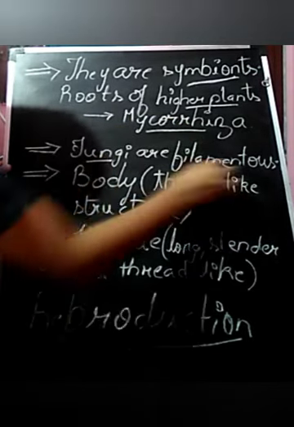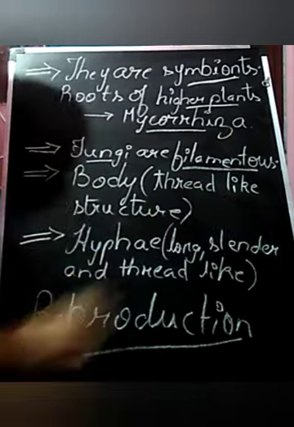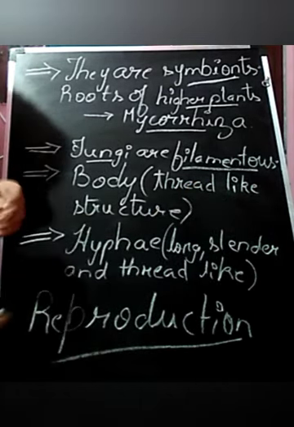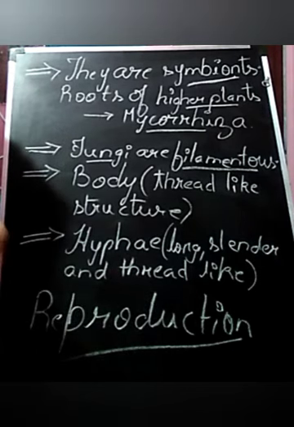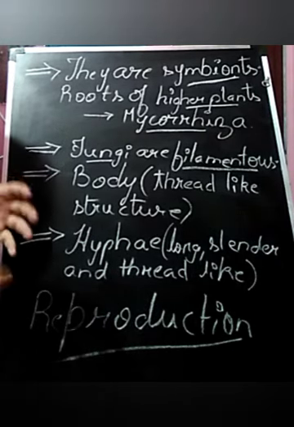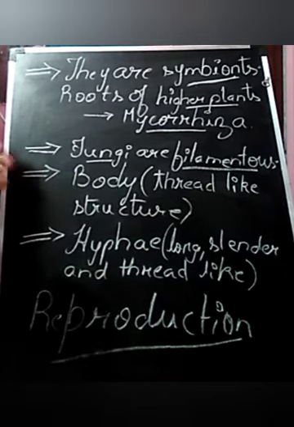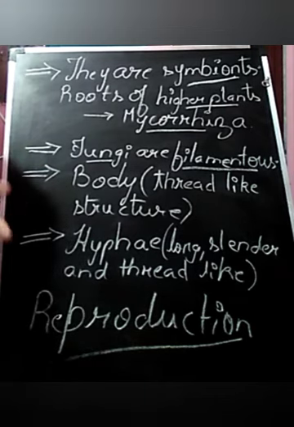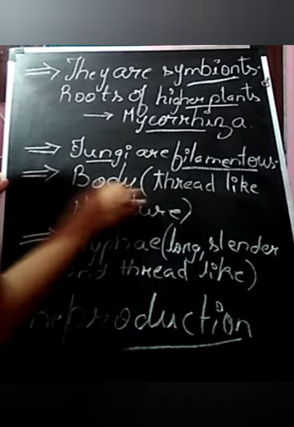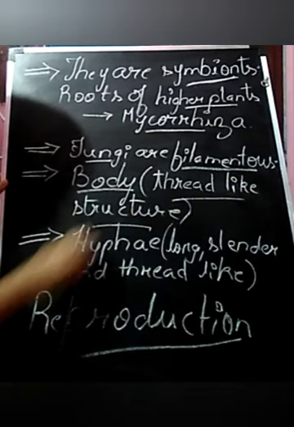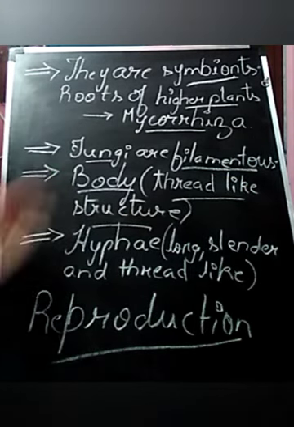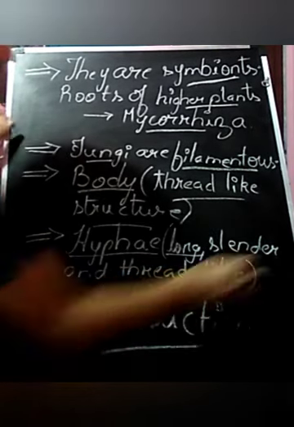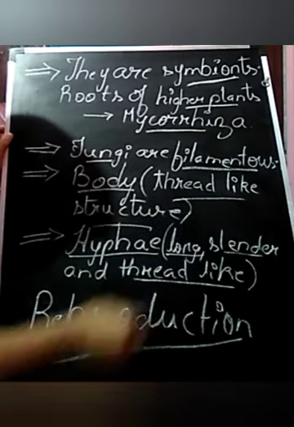Next, fungi are filamentous. Filamentous means they contain filaments. One exception is there: I said that kingdom fungi is multicellular, but fungi include yeast, which is unicellular. That is the main exception, which will be asked in a 1 mark question. If you talk about its body, it is a thread-like structure; it contains hyphae, which are long, slender, thread-like structures.